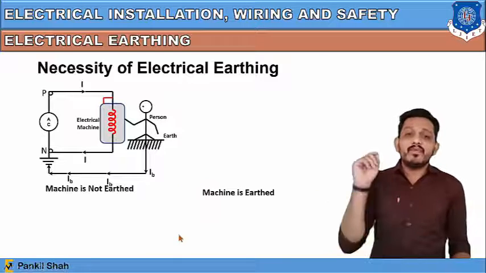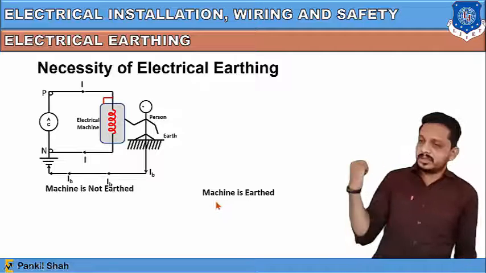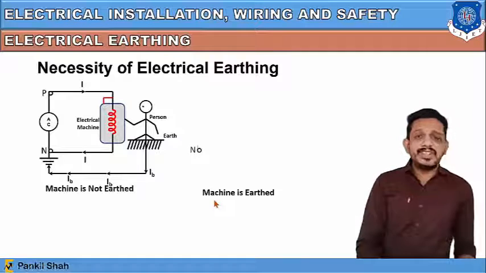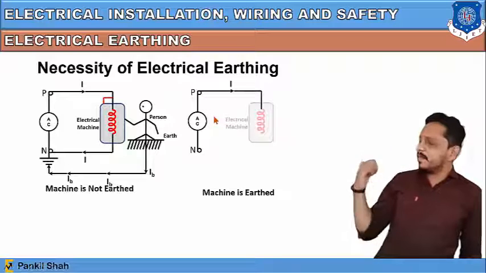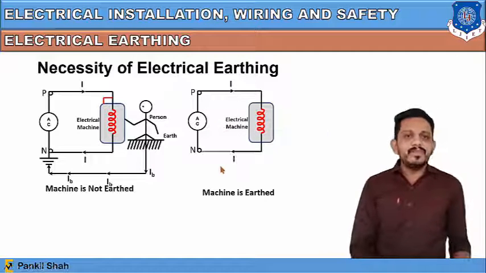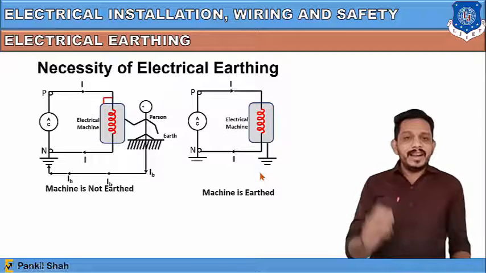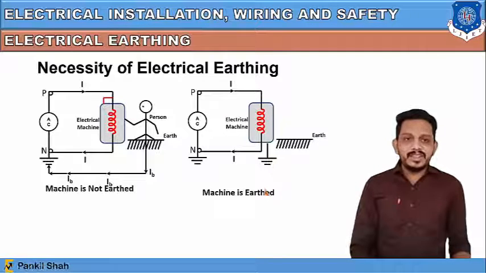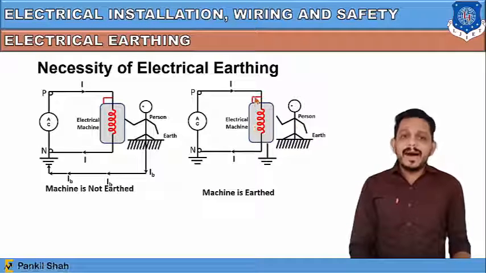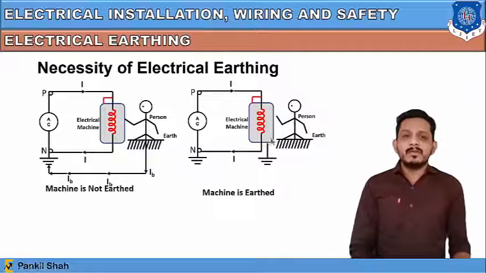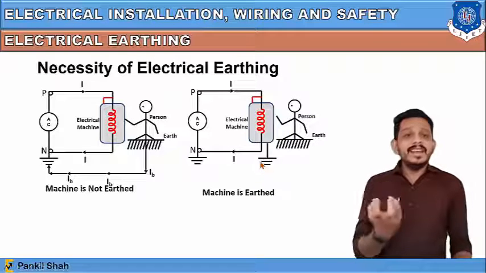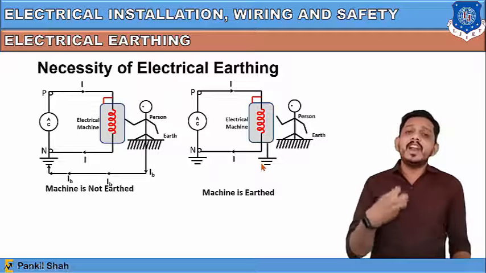Now let's see what happens if the machine is earthed. You can check here, if the machine is earthed, then in this case we are again giving the phase and neutral supply to the electric machine, and if some person is touching that machine, but here the machine is earthed, then the path of electric current will not flow through the person, because we have earth, and earth has very low resistance.